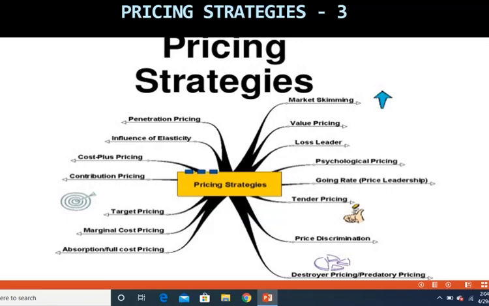This is a graphical representation of what I spoke to you just now, and also it mentions the different types of pricing. I have some more slides where I have shown the graphical representation, so we'll understand that a little later on. So I'm skipping this slide and moving on. Here you have different types of pricing strategies. So we'll study the different types of pricing in the next video.